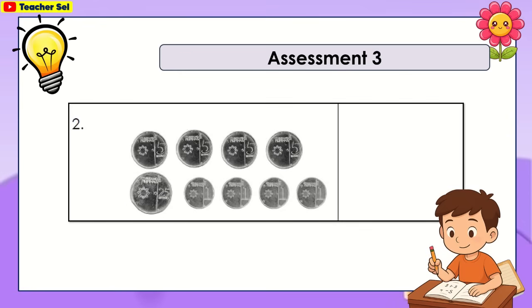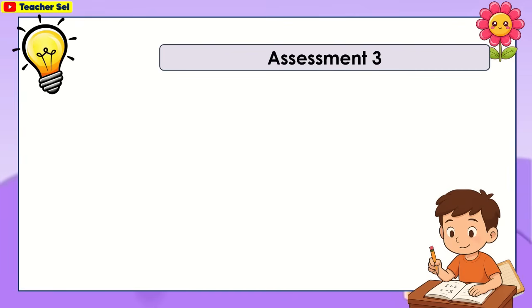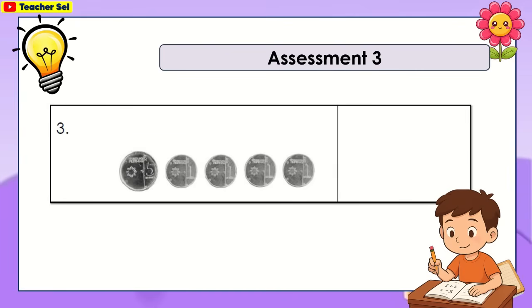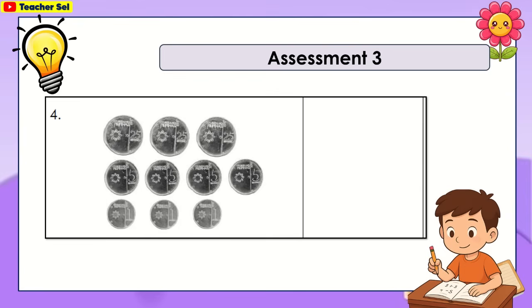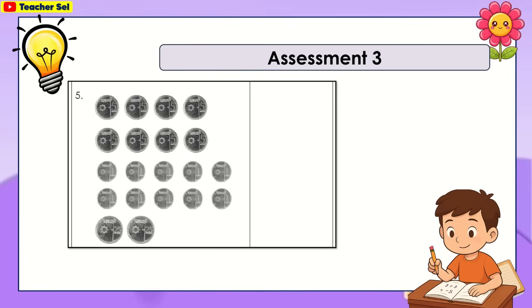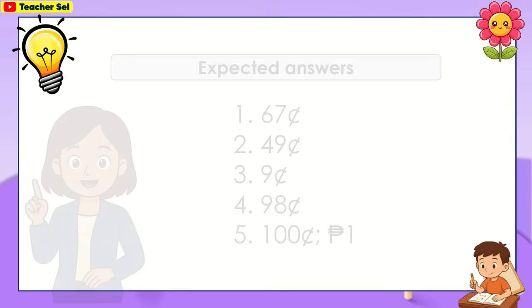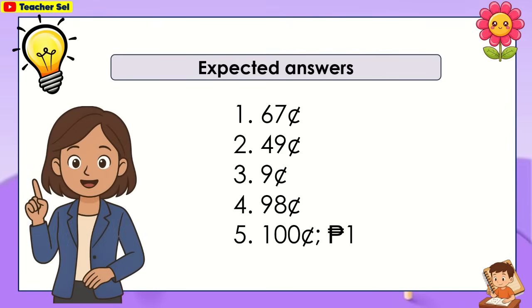Number 2, number 3, number 4, number 5. Here are the expected answers.